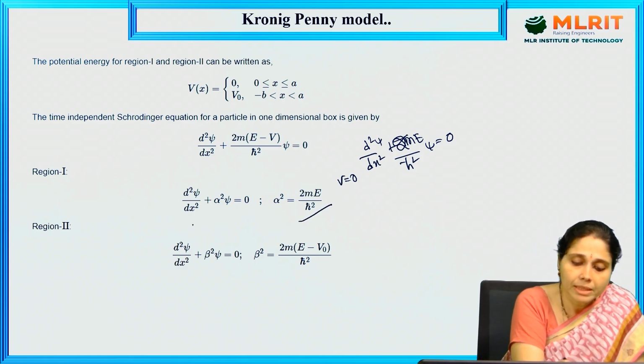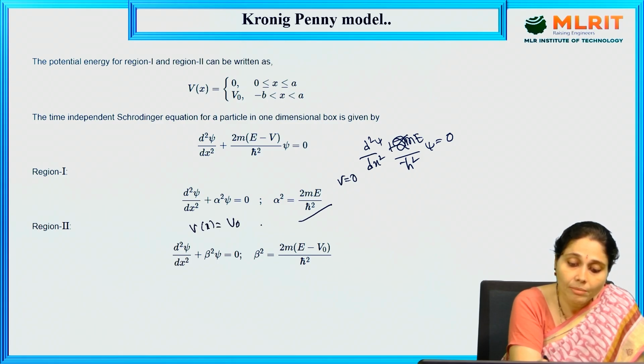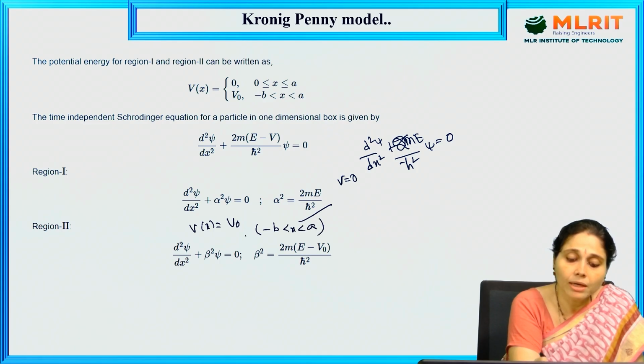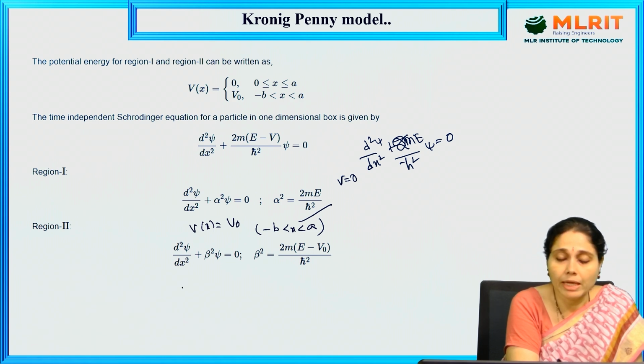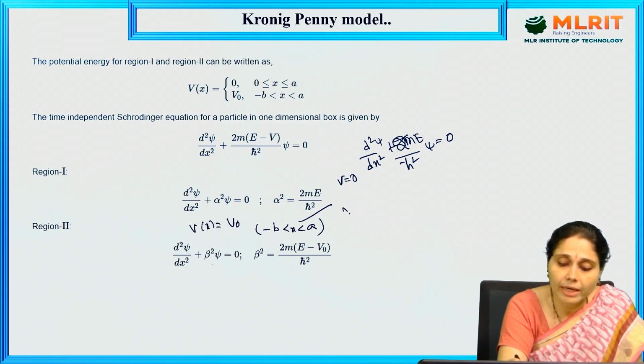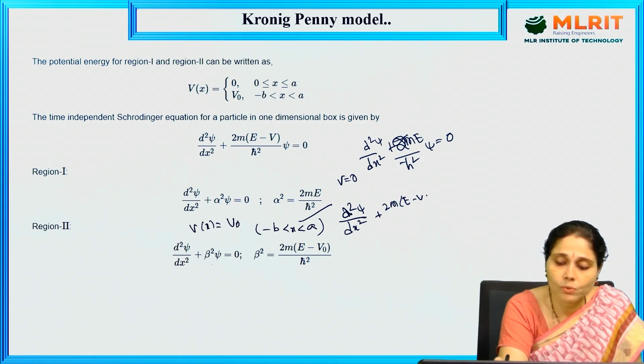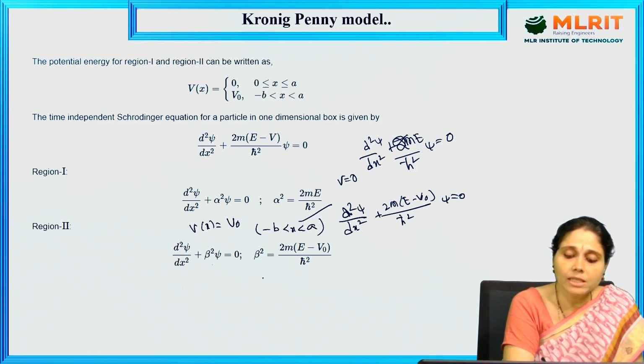When we apply the boundary conditions, V(x) is equal to V0 in the region minus b less than x less than 0. Here we find the maximum potential energy, where d²ψ/dx² + β²ψ = 0. That means we can write the equation as d²ψ/dx² + (2m(E − V0)/ħ²)ψ = 0. This is what we have written here, taken as β².